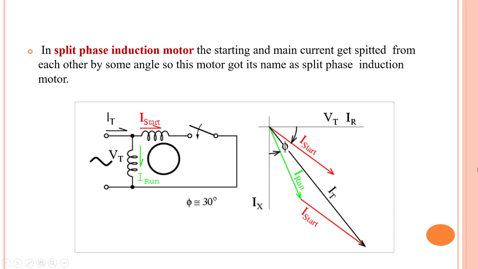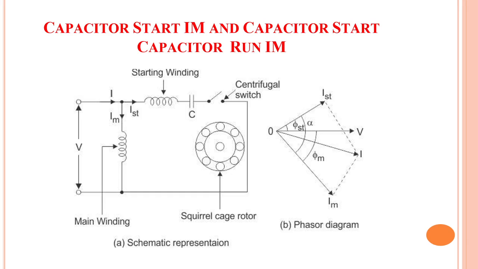So in a split phase induction motor, the starting and main currents will get split from each other by some angle. So this motor got its name as split phase induction motor. How did it get its name? The starting and main currents will get split from each other by some angle. I start and I run are splitting from each other by some angle. So it is called a split phase induction motor.